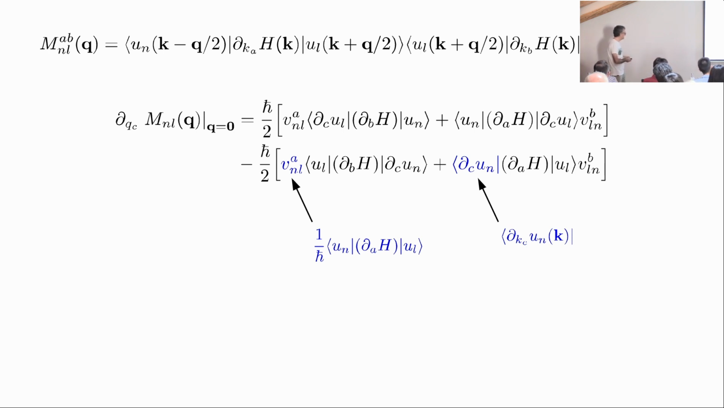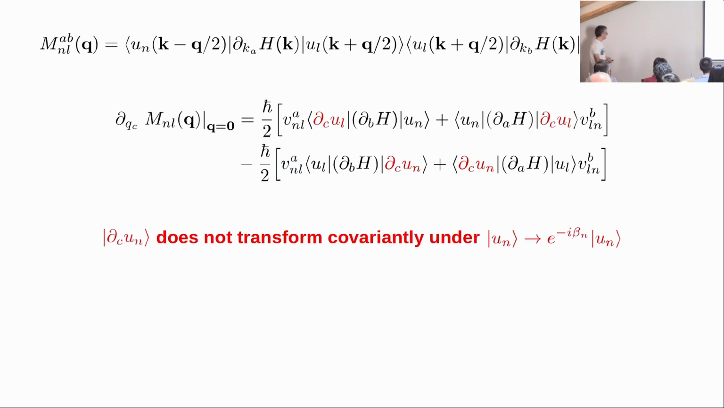Just some notation. Now to simplify things, I write k derivatives just like this. Partial c is a partial k derivative along Cartesian direction c. And I've introduced the velocity matrix elements. The velocity operator is 1 over h bar times the gradient of the k-dependent Hamiltonian. Okay, so first problem. We have k derivatives of the Bloch states.